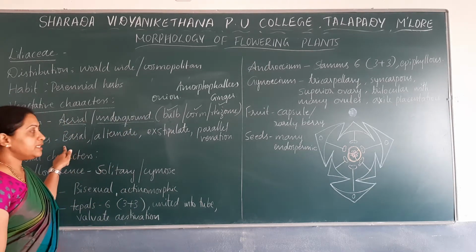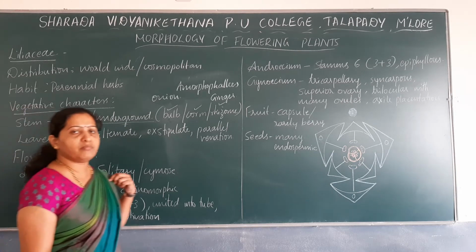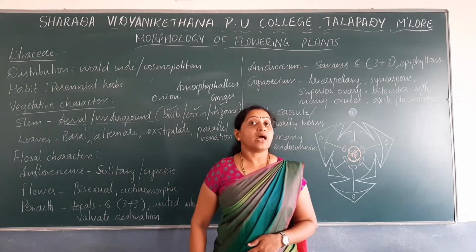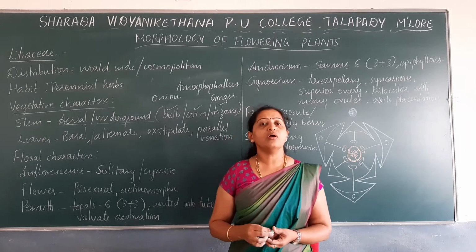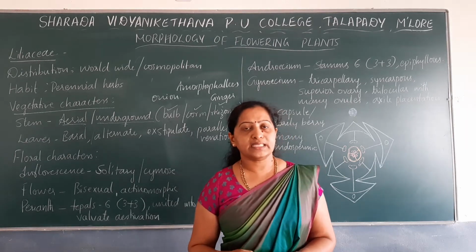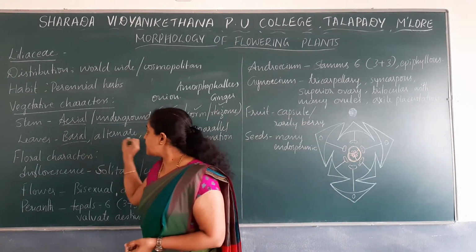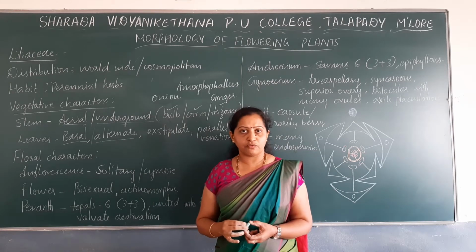Then leaves. The leaves of the plant are usually found basal. For example, you might have seen the onion plant or the aloe vera plant. That is a simple example you can remember for Monocotyledonea or Liliaceae members. So usually the leaves are basal and alternate. Already we have discussed what alternate arrangement of leaves is.